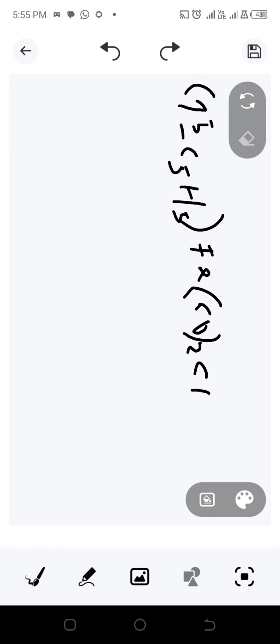So this is a quick example here. So now this is quite and very simple.